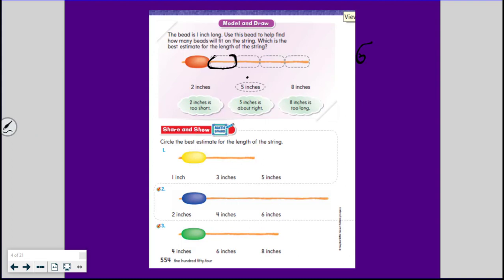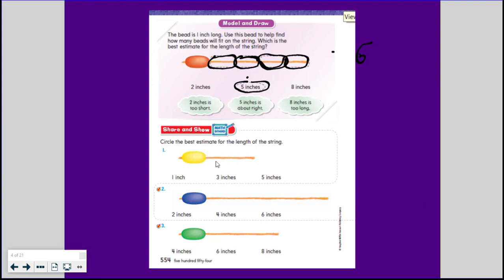So 1, right, imagining that we're drawing beads that are the same size. 2, 3, 4. And so knowing that each bead is the same length as a color tile, would a good guess be 2 inches? No. 5 inches? Yeah, because we could put 1, 2, 3, 4, 5. We could fit about 5 beads on the string, so we circle 5 inches. So it says circle, number 1, it says circle the best estimate for the length of the string.